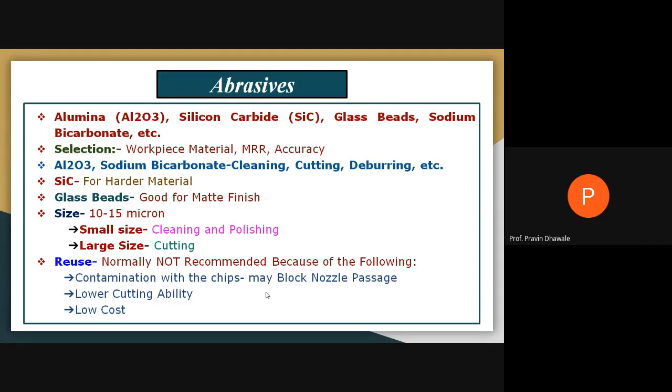Now, what are the abrasives? As I discussed, abrasives are made from certain kinds of material.